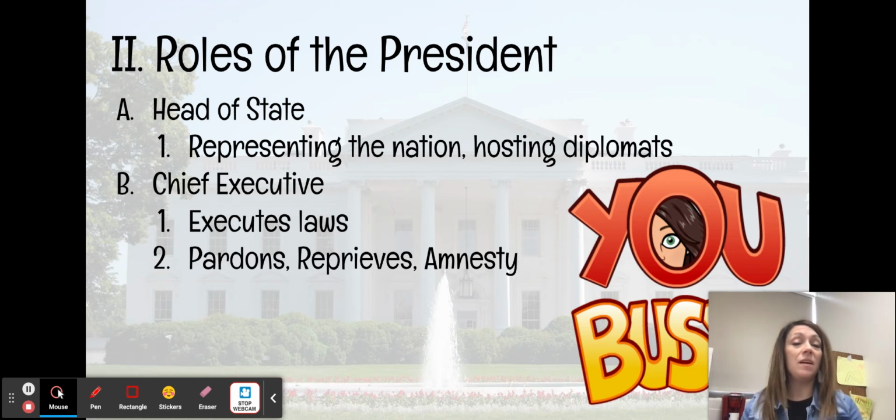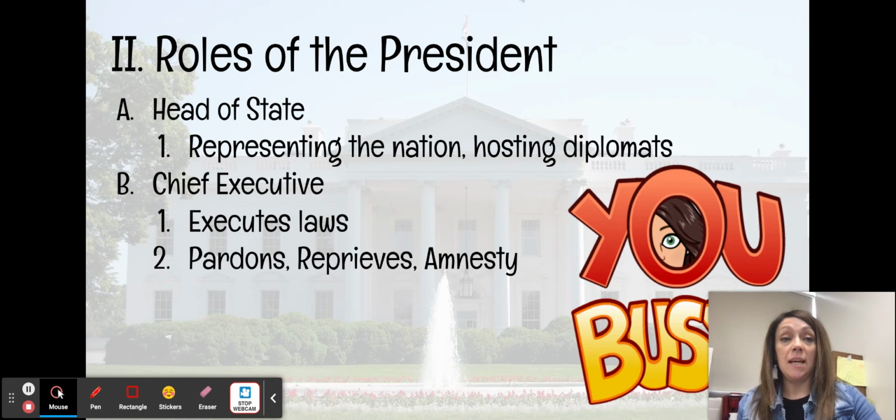A reprieve is a postponement of punishment. So if you've been granted a reprieve, then maybe you're still going to be responsible for carrying out that sentence, if you go to jail or whatever. But a reprieve basically means you're not going to start it right away. So maybe you have like a 2-month window before you have to report to jail.